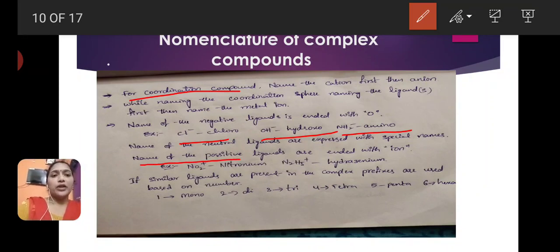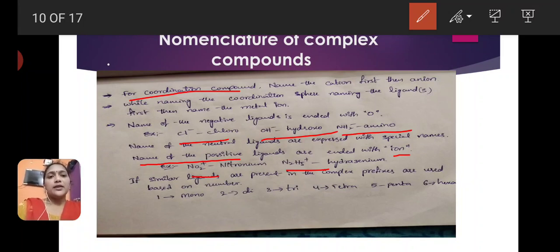Next, the names of positive ligands end with ium. Examples: NO2 plus is nitronium. N2H5 plus is hydrazinium. Okay, the names of positive ligands end with ium, meaning NO2 plus is nitronium ion, and N2H5 plus is hydrazinium ion.